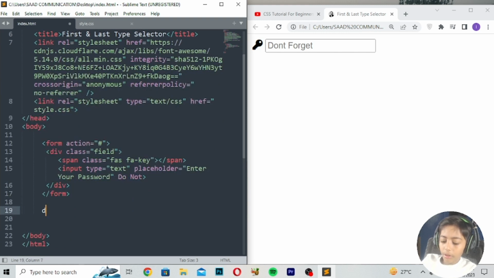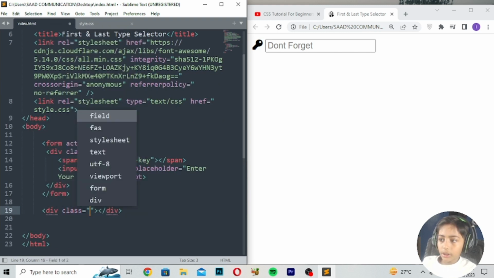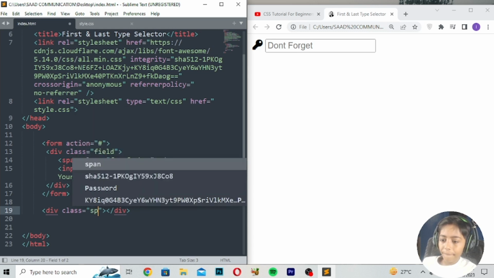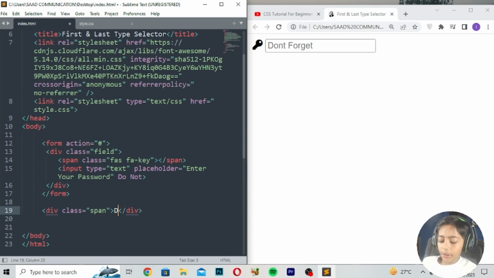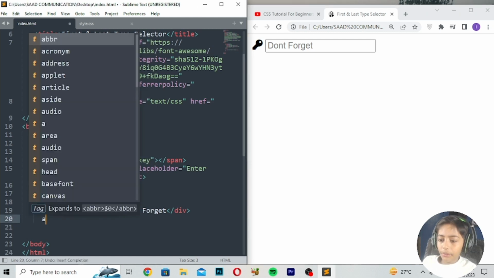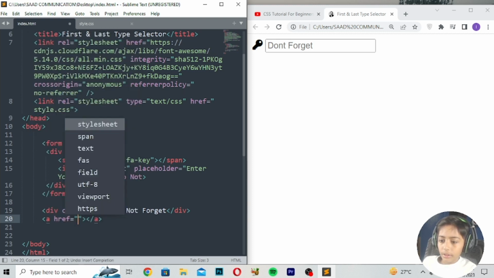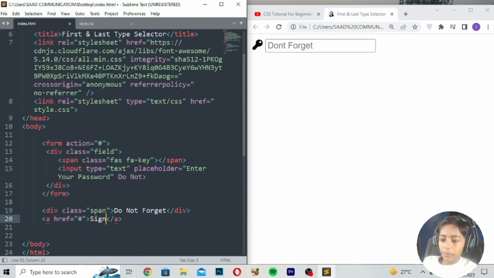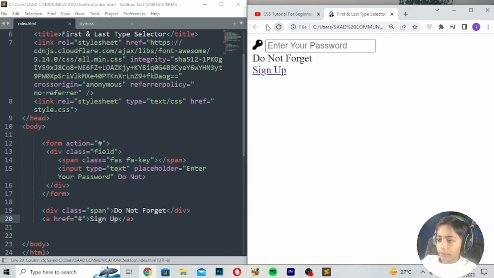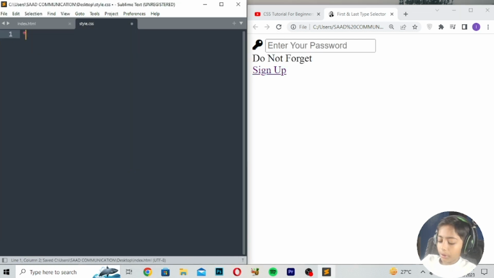Now here I will write div class should be like span, and here I will write don't forget, and here I will write href should be sign up. Save, refresh, it is coming like that.